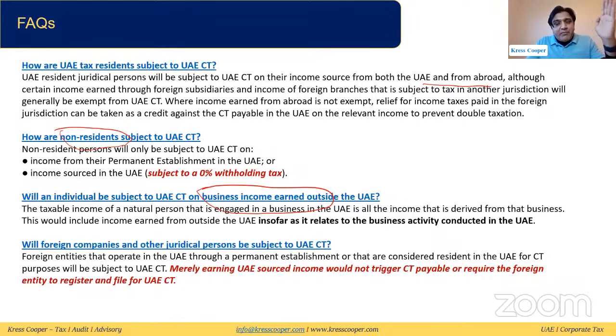If these foreign companies earn any UAE sourced income, they will be subject to tax, at 0% withholding tax. If these foreign companies have any nexus in the UAE, and this nexus will be defined in the cabinet decision, then their income will be subject to corporate tax.